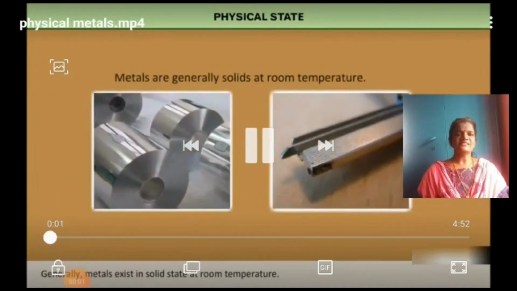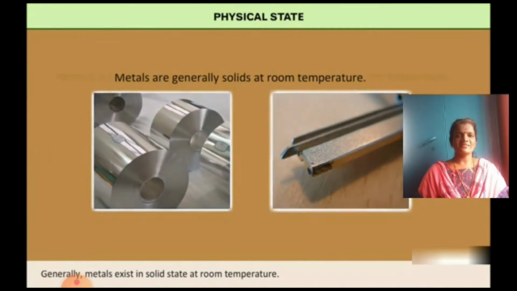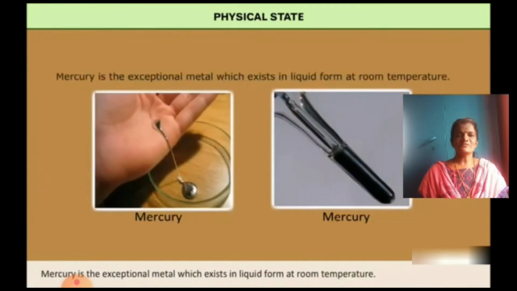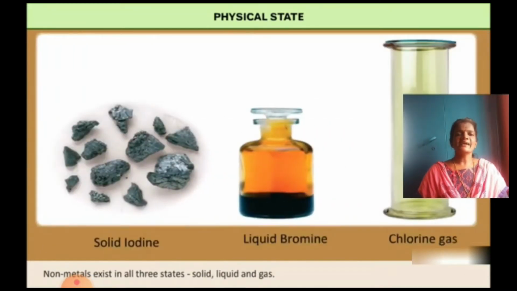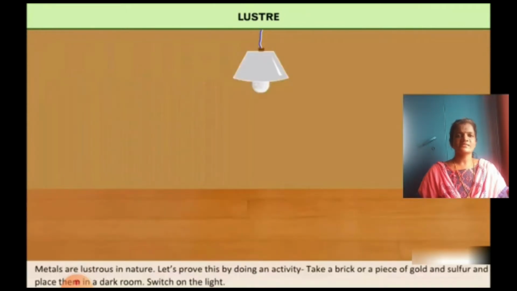Let us discuss the physical properties of metals. Metals are generally solids at room temperature. Mercury is the exceptional metal which exists in liquid form at room temperature. Non-metals exist in all three states: solid state, liquid state and gaseous state. Metals are lustrous in nature.